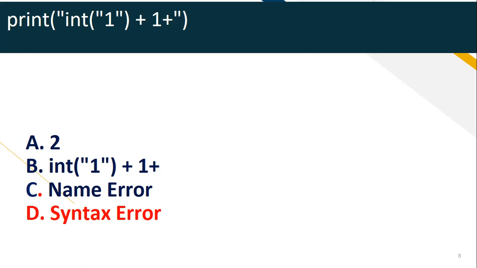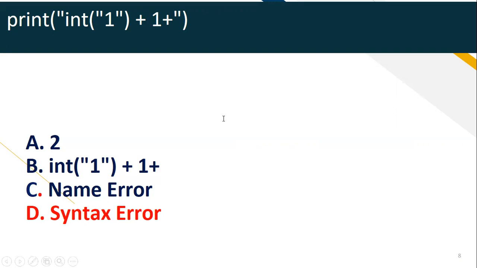There is no name error present. int is used to convert a string to an int variable. So there is no name error. And in between, whatever is present in double quotes, we are using two more double quotes. So it is not just displaying as it is, whatever is written in the print statement also is not displayed. So it is a syntax error.